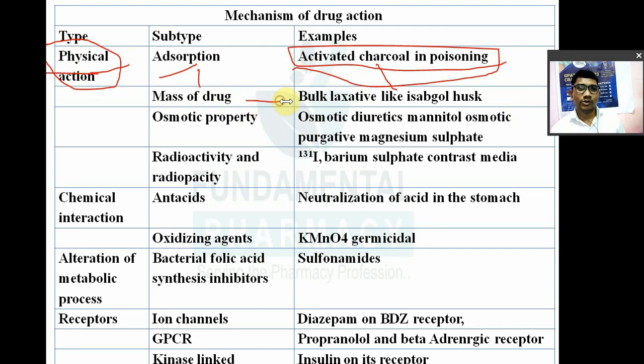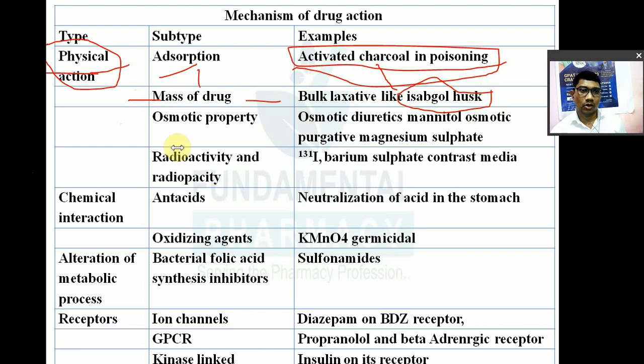So suppose you are suffering from constipation, at that time you will be advised isabgol husk. Isabgol husk is a plant product. When it is taken, it will absorb water from the GIT and swell. This swelling will increase the bulk inside the GIT and stimulate peristalsis. So a drug may act by its mass, its bulkiness, as a bulk laxative like isabgol husk.